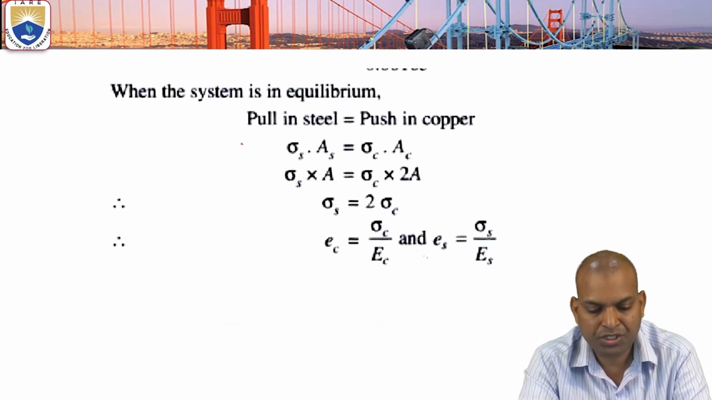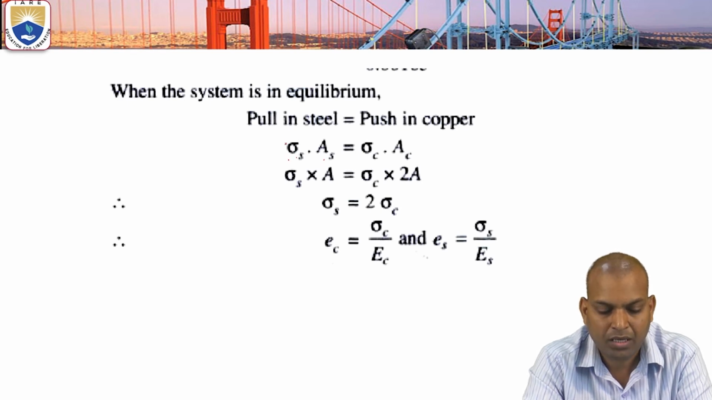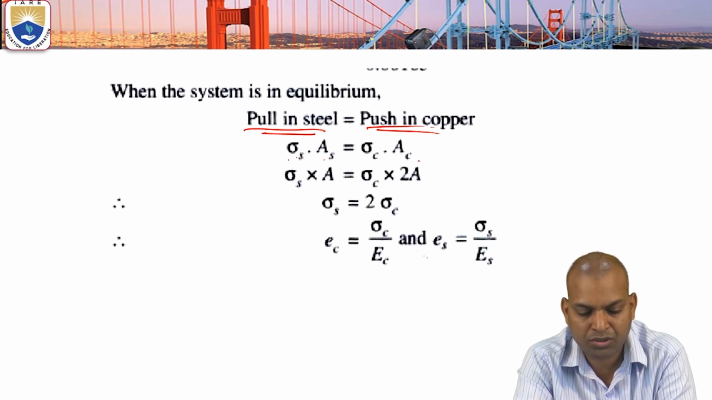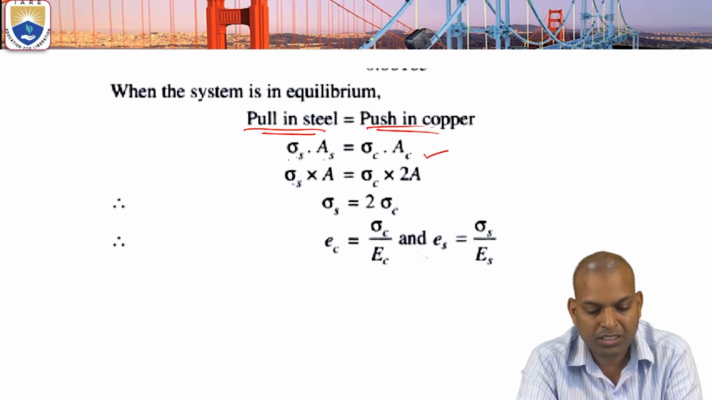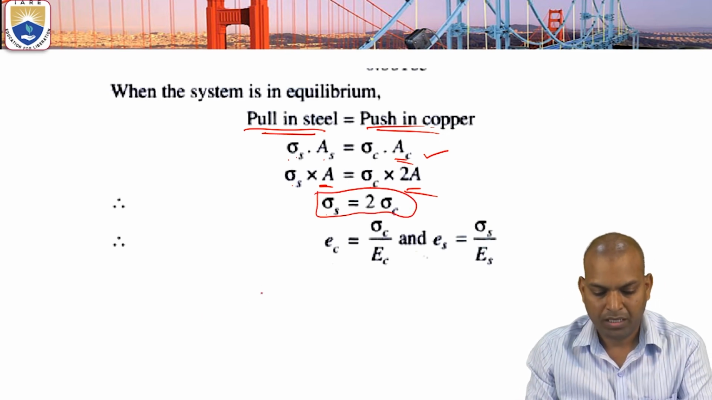Now another equation is that for maintaining equilibrium, the load remains the same. That is, pull in steel equal to push in copper, that is sigma S into AS equal to sigma C into AC. From this, sigma S into AS is A, sigma C times AC is 2A. Then sigma S equal to 2 times sigma C.